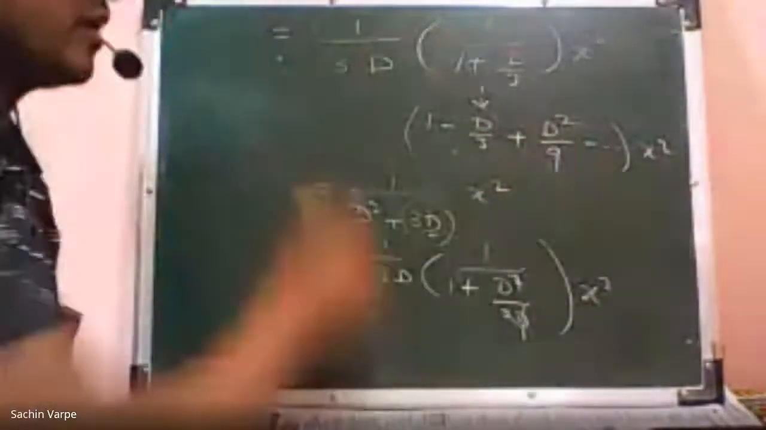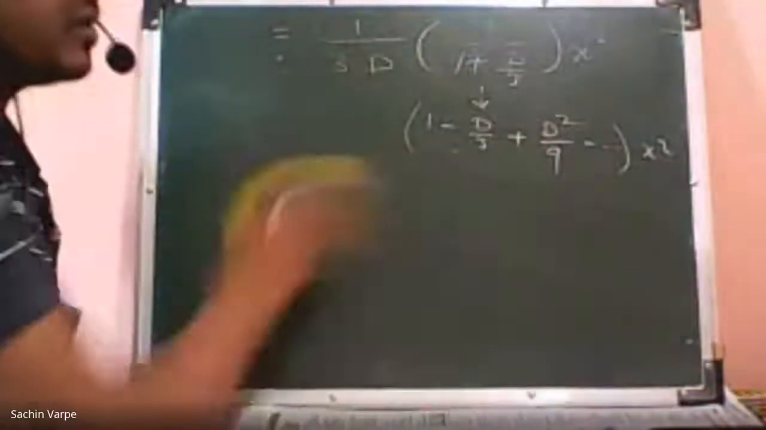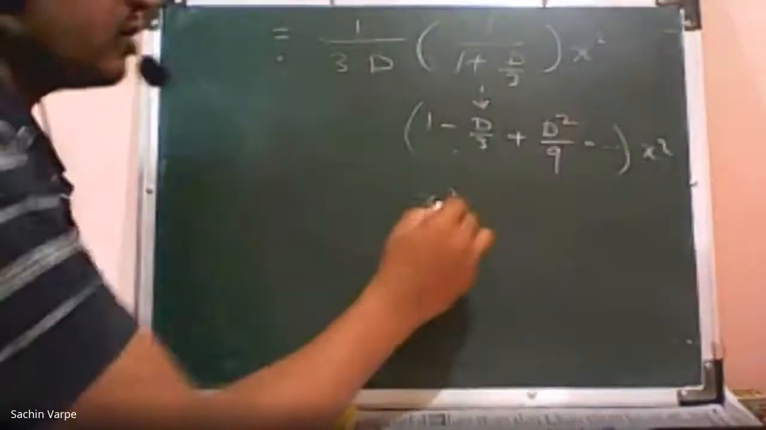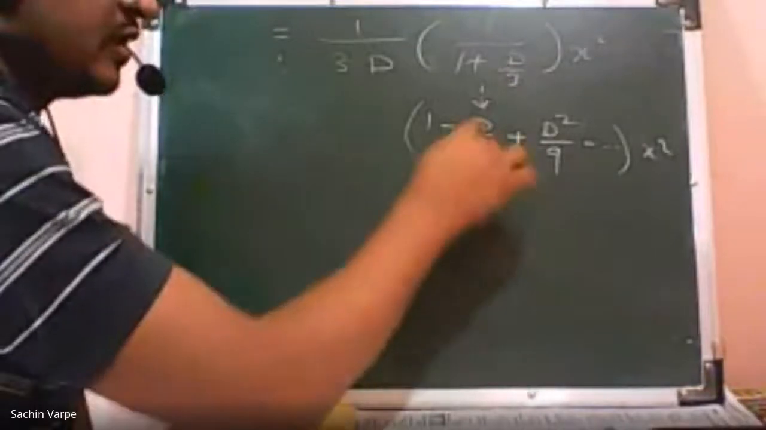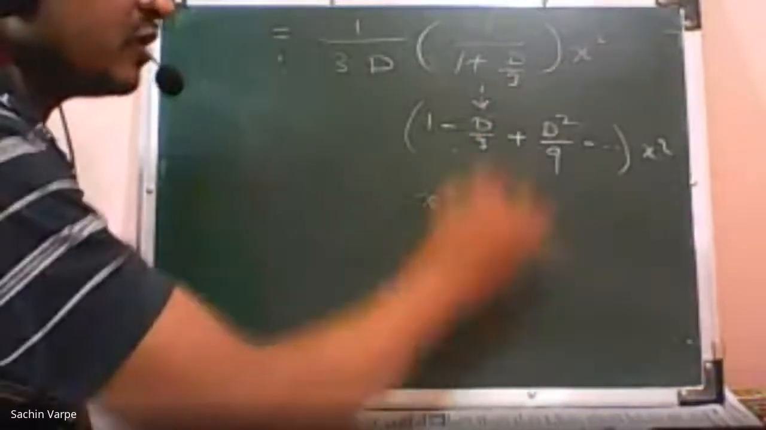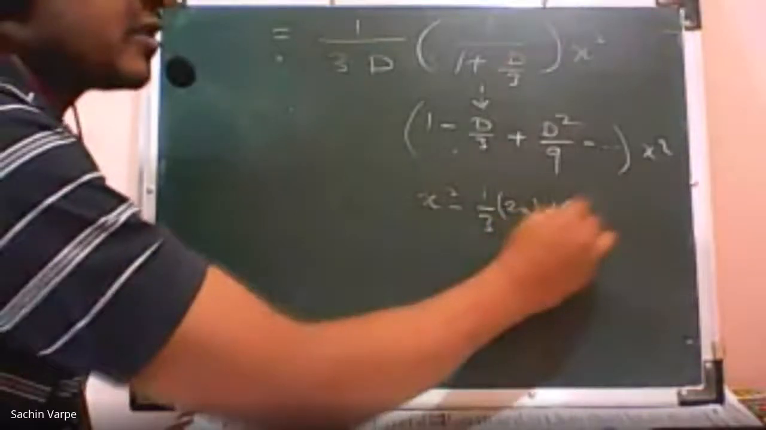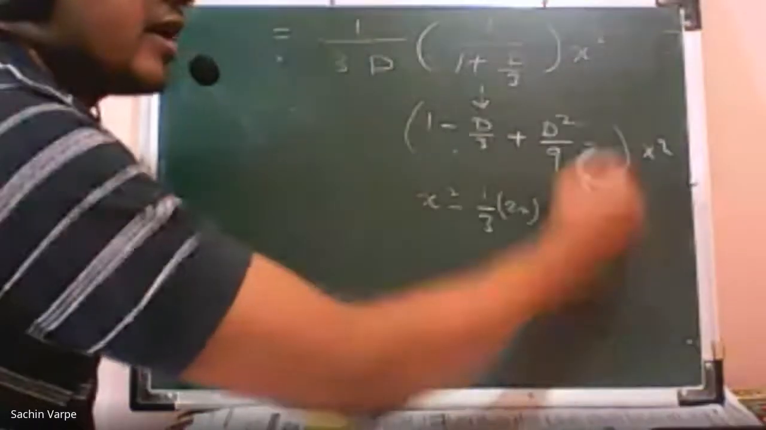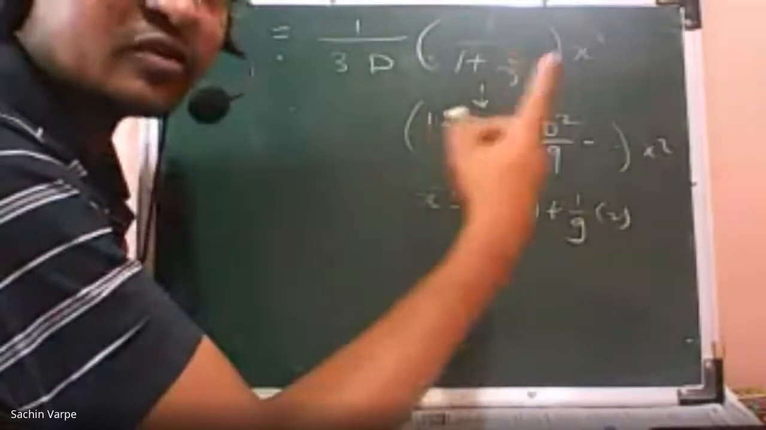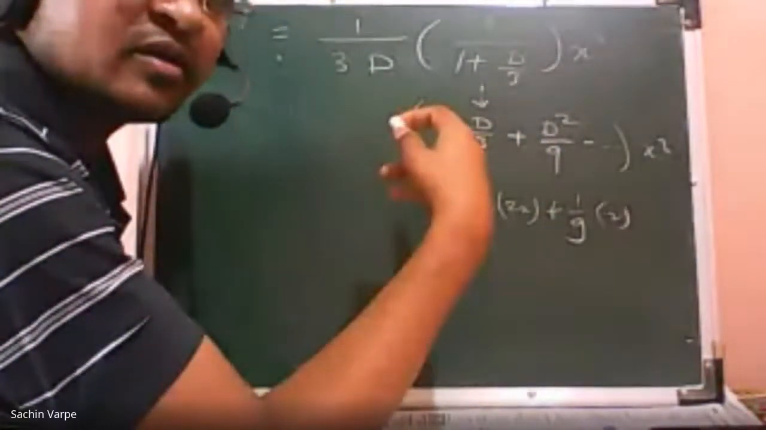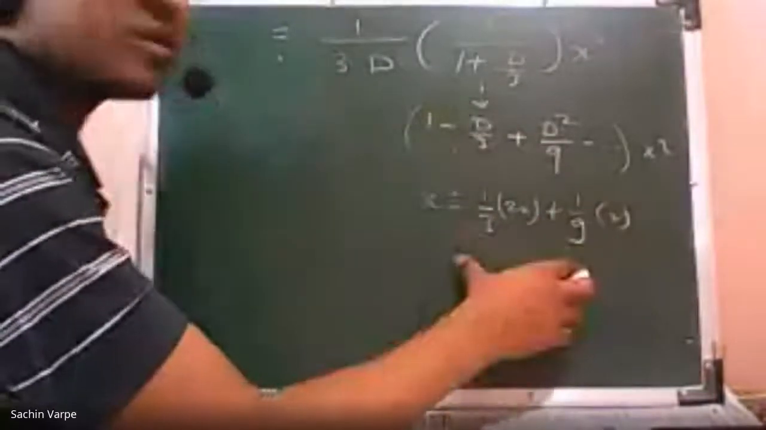And I'll operate this expansion onto x square. So what I'll get after operating each term of the expansion onto x square: 1 into x square is x square, minus D by 3 or 1 by 3 into D of x square, that is 2x, plus 1 by 9 into D square of x square, that is 2, and further all terms will be 0. That we have discussed in the note. Are you getting my point? So here we are getting the finite expansion. And what about this?